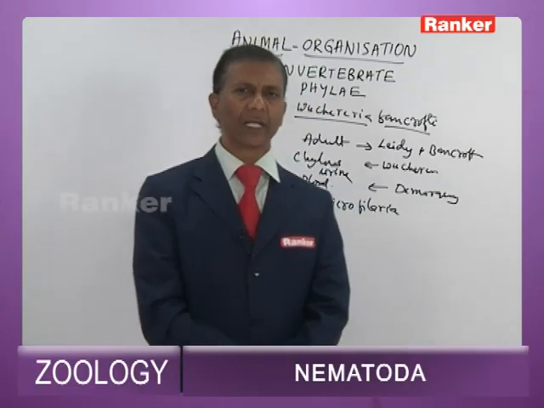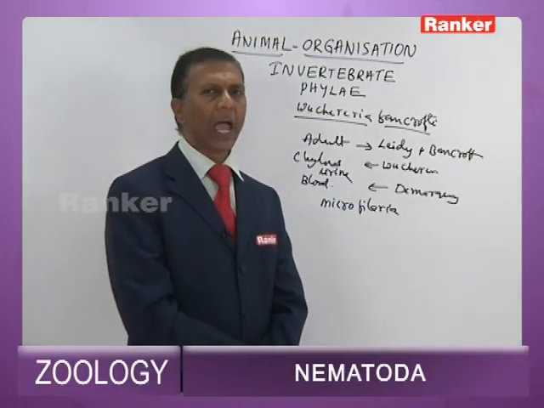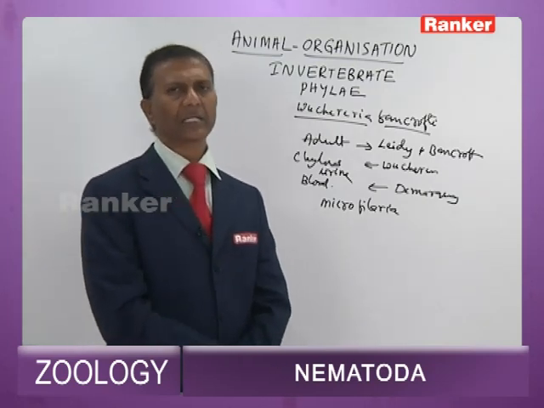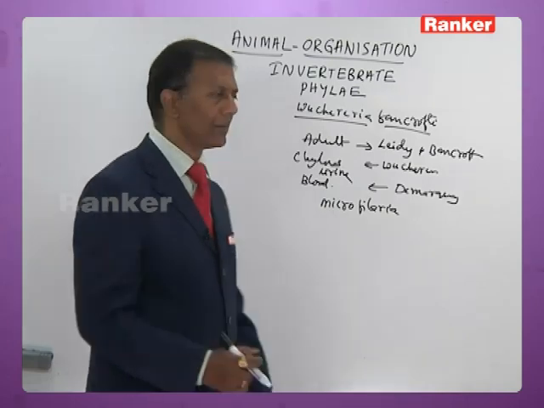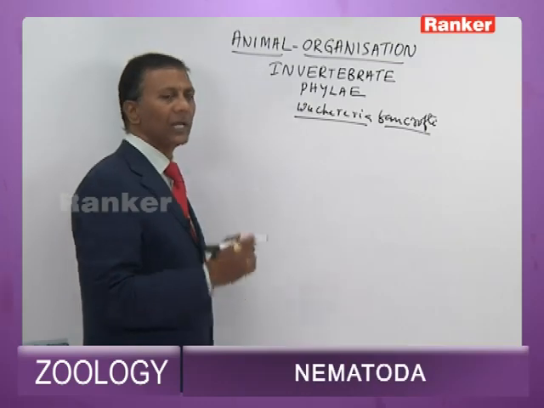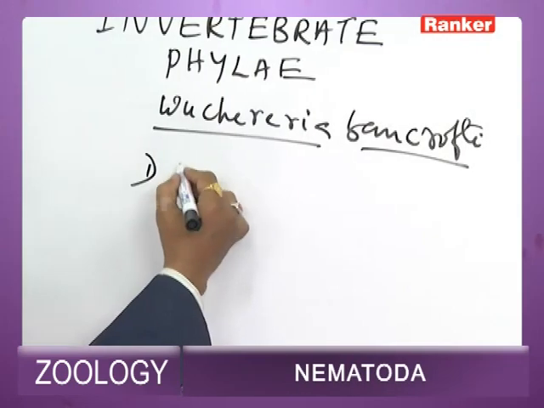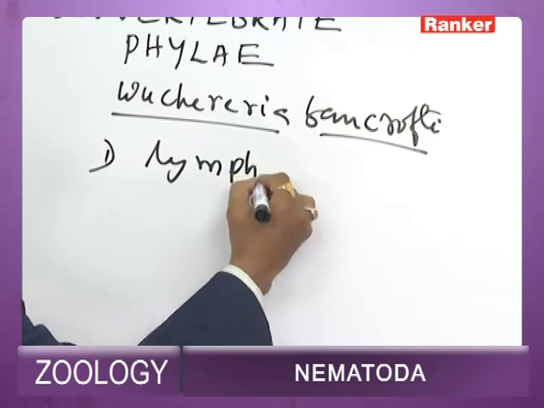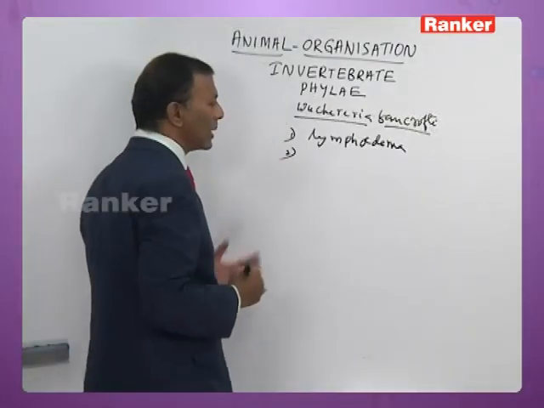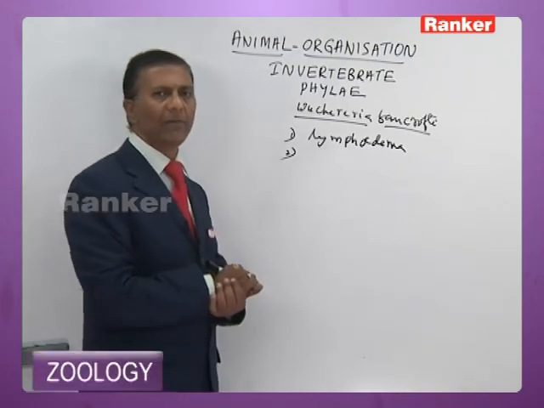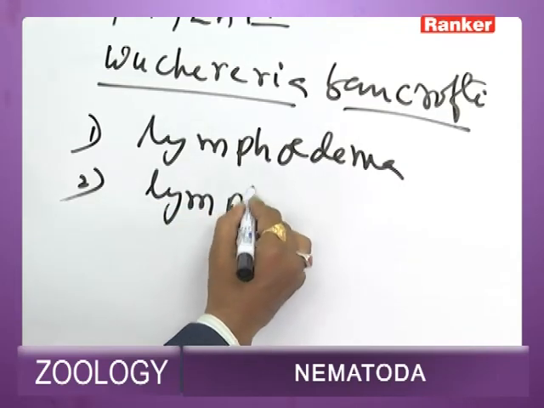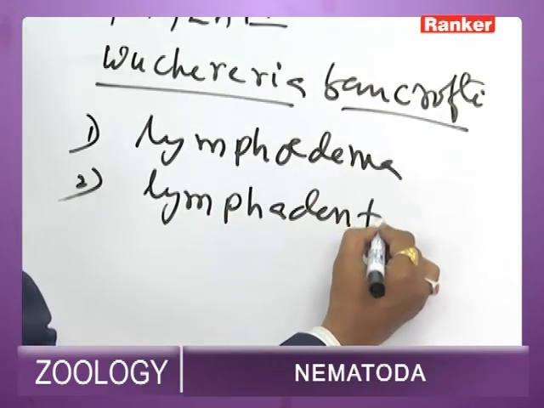Then the larvae and adults, both of them, cause filariasis or elephantiasis, which is characterized by certain symptoms. The larvae and adults, either in dead condition or living condition, cause swelling of lymph nodes and lymph glands, which is called lymphedema, and they cause inflammation of lymph glands called lymphadenitis.